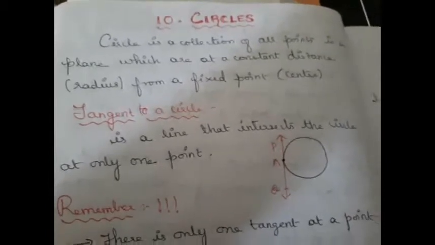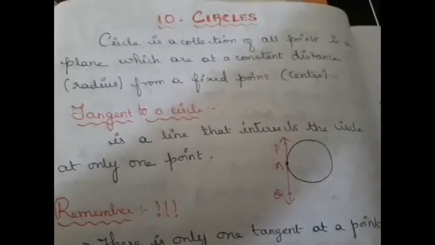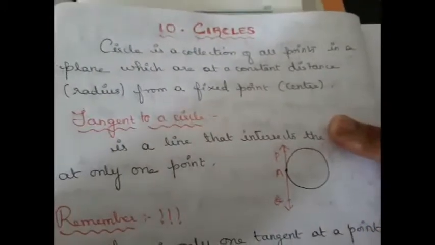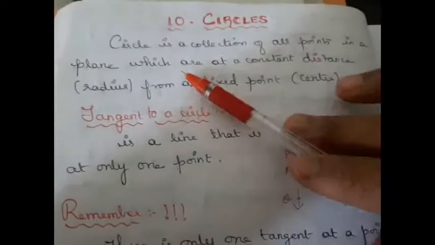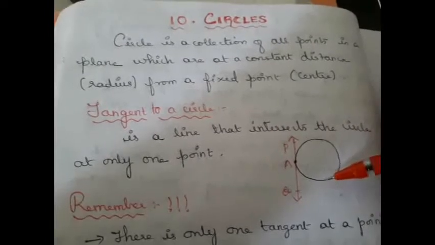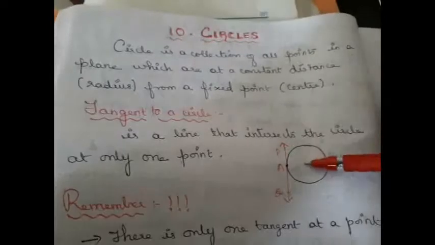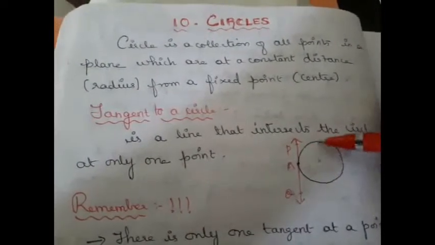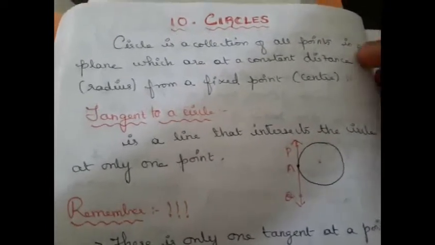Circle, the shape is a very favorite one for many of you, right? What is meant by a circle? A circle is a collection of all points in a plane which are at a constant distance from a fixed point. We will fix a point here as the center and it will be at a constant distance from the fixed point. Then the collection of all points form a circle. This is the definition of a circle, right?